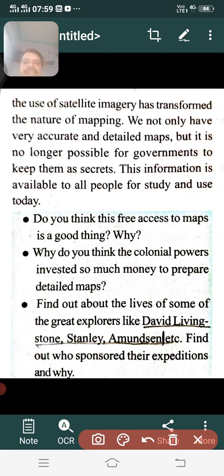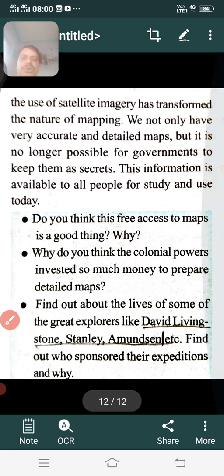Okay, you have to find out about some of the explorers like David Livingstone, Stanley, and Amundsen. You have to find out about their explorations, that is, what new places they discovered and who sponsored them. Sponsor means who invested money, which countries invested money for them in making maps and discovering new places. So this is what you have to do, children. Can you do this one?